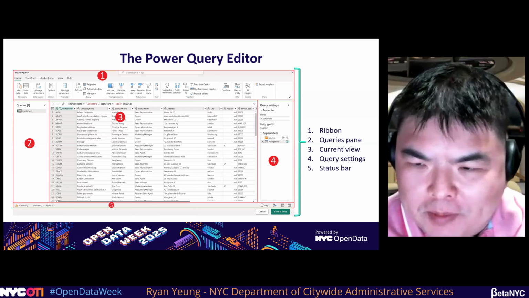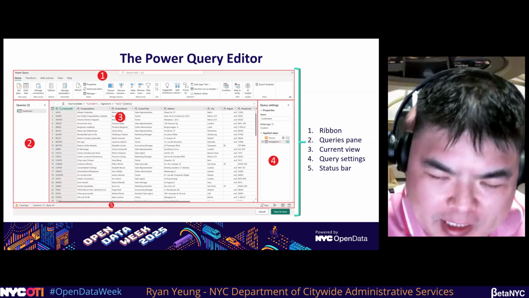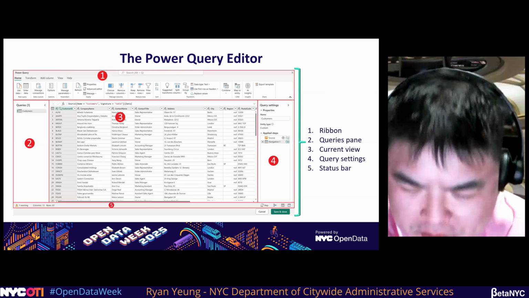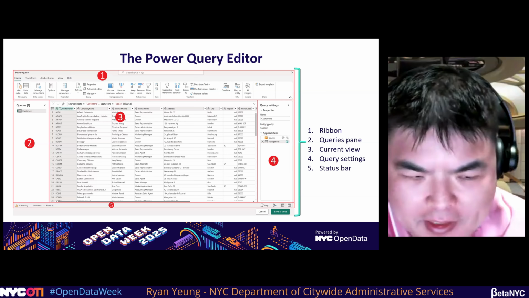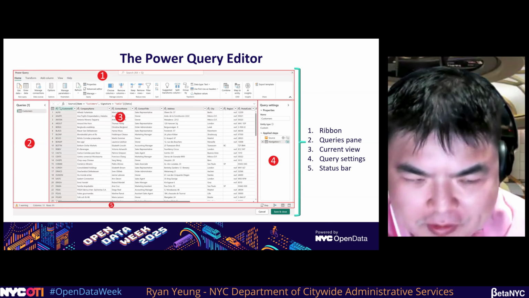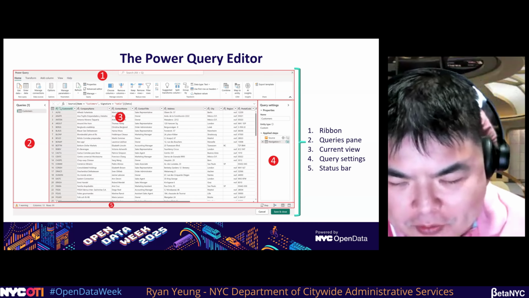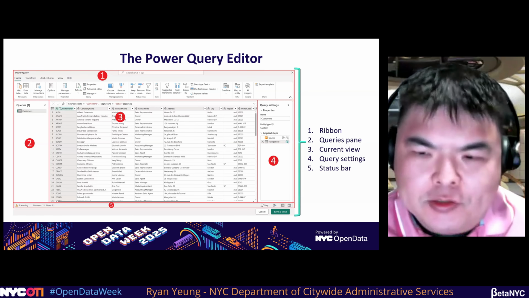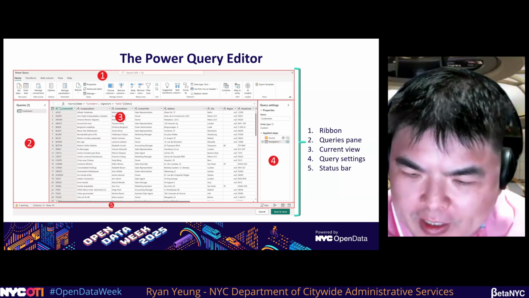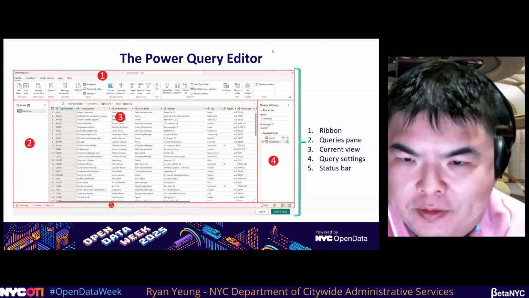4, on the right-hand side are the query settings. The query settings are the steps that you're using in this query. What's cool about that is you can delete steps, you can add steps. And sometimes in Power Query, stuff takes time to load. At the bottom is your status bar. It tells you the number of columns, number of rows, and how long this query has been running. So with that, I'm going to hand it off to Lori, who's going to do a little demo of Power Query.